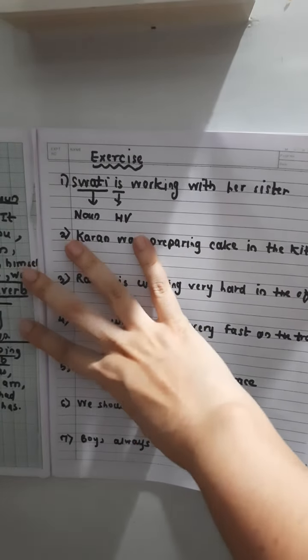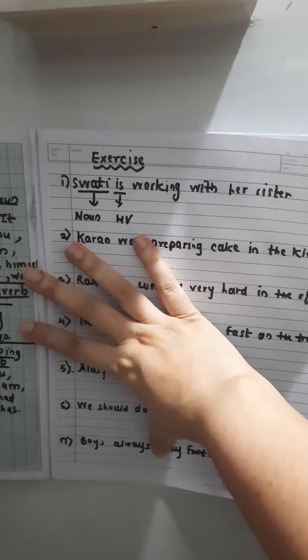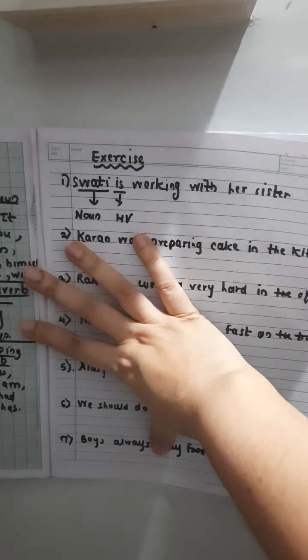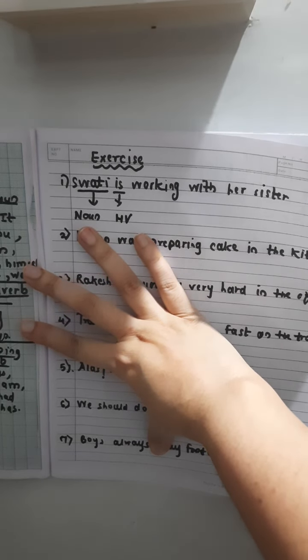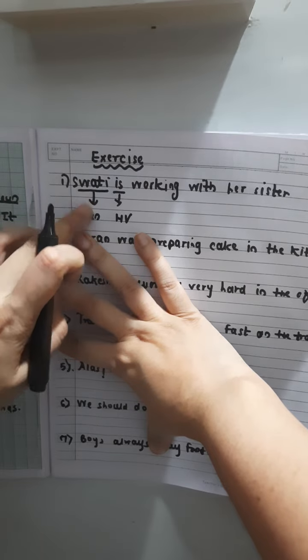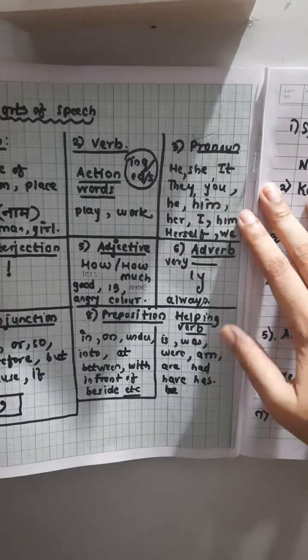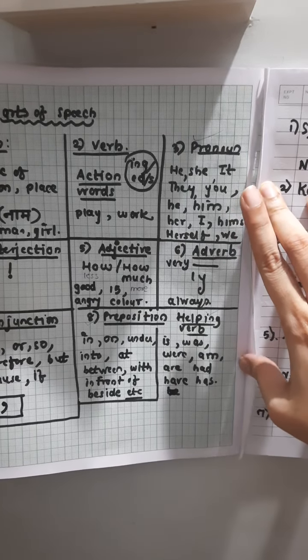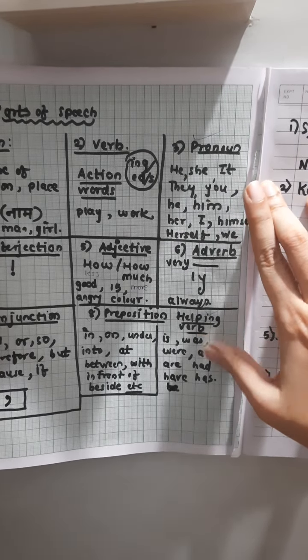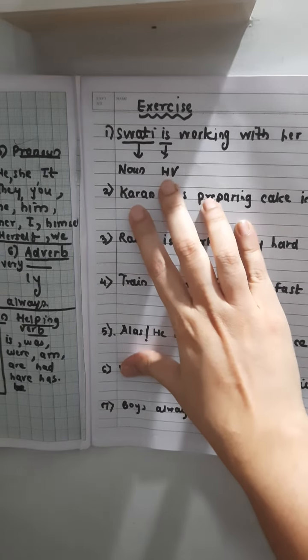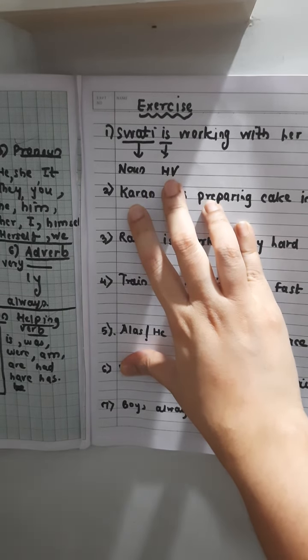Swati is working with her sister. The Swati part is very easy, so I just wrote noun. Swati is a noun, so underline it. Now, is. Search where is "is". Here. That is a helping verb. So I have just written HV. HV means helping verb.